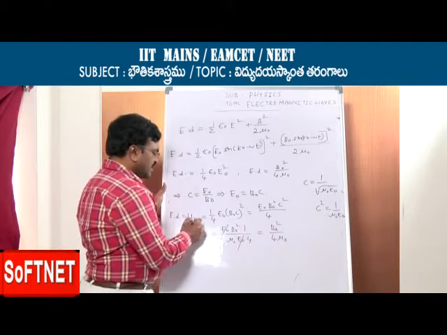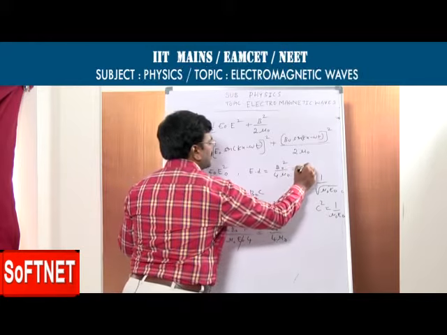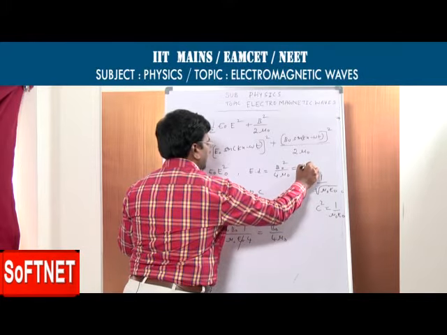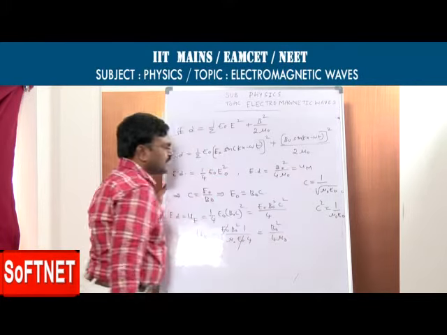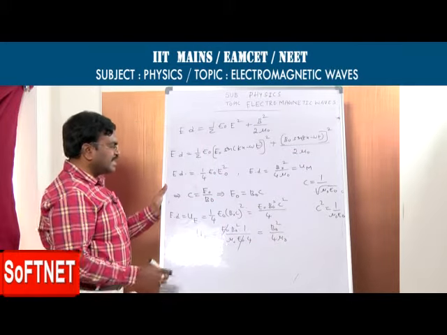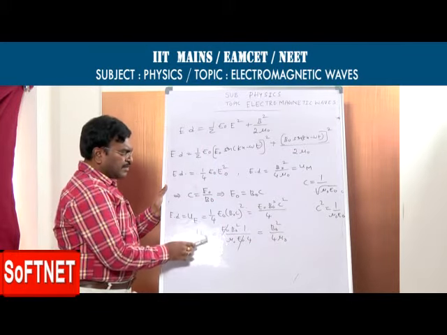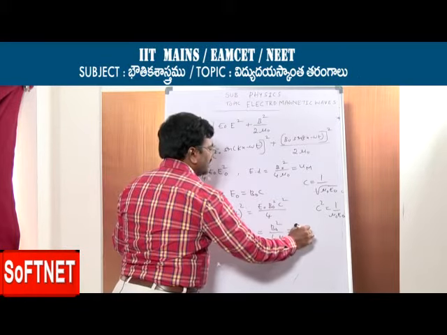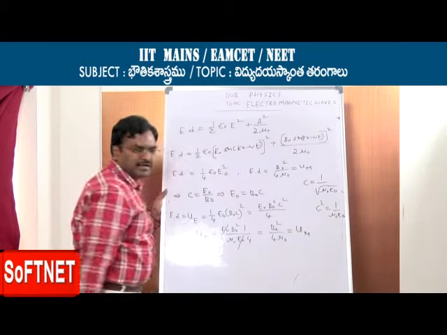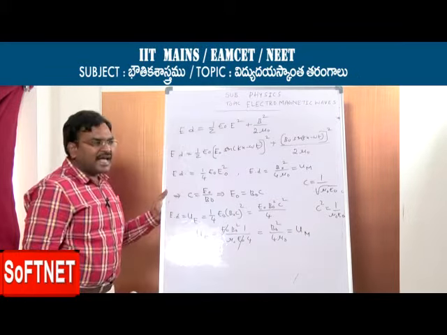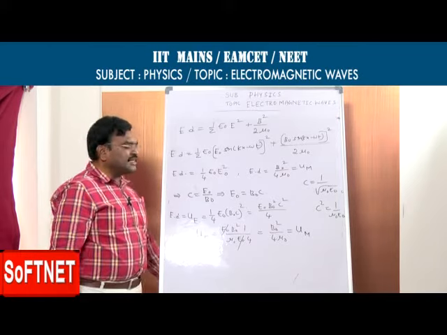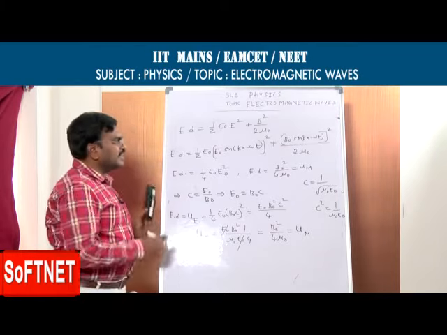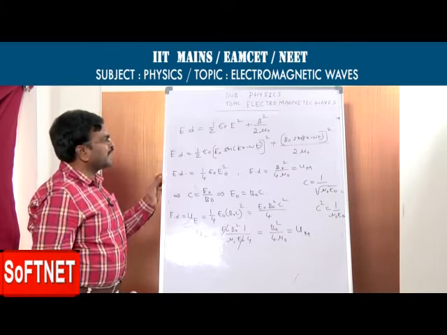This is energy density due to electric field. This is energy density due to magnetic field, which we take as UM. Here what we understand is that the average energy density of electric field and the average energy density of magnetic field are both equal. That's why the total energy density of electromagnetic wave follows.